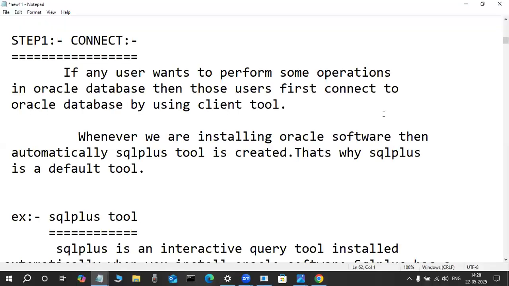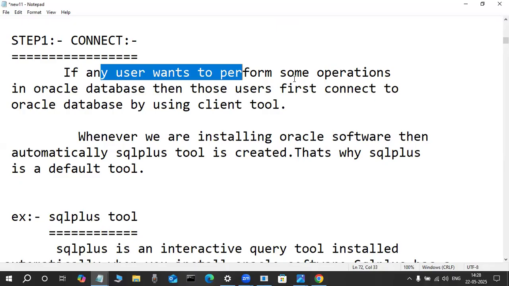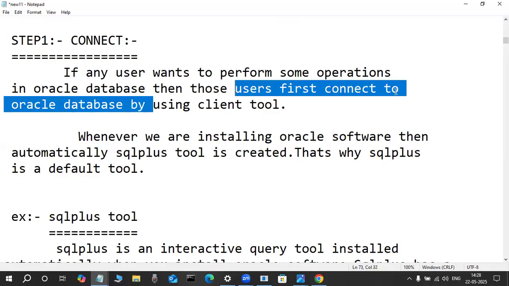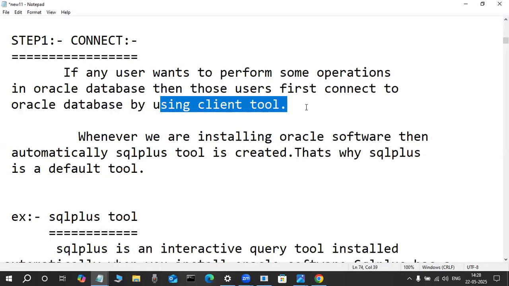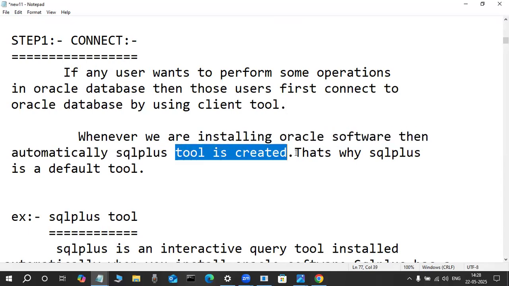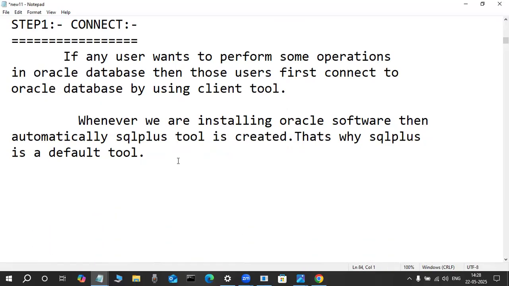Now check it out here. The connect step, the first step. Observe here. If any user wants to perform some operations in the Oracle database, then those users first connect to the Oracle database by using a client tool. Whenever we install Oracle software, the SQL Plus tool is automatically created. That's why SQL Plus is a default tool. I will show you what SQL Plus is and how we interact with it. I will tell you. Okay.